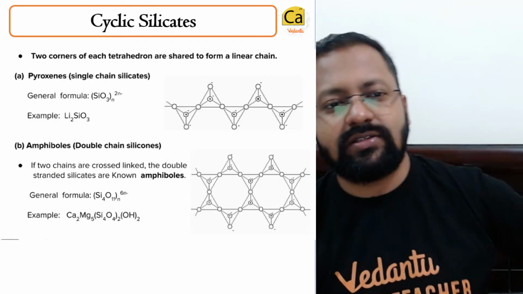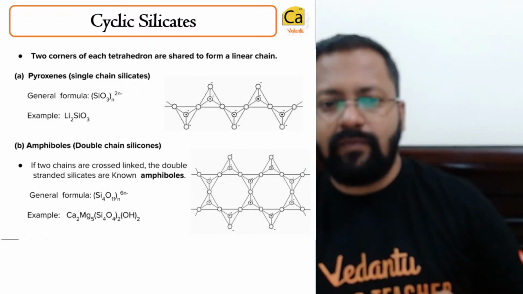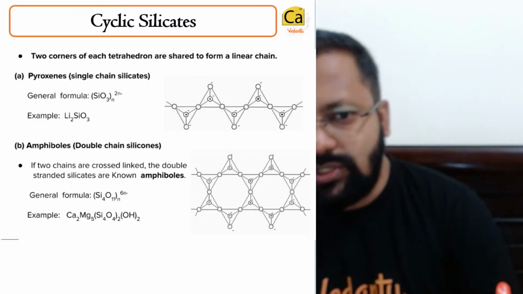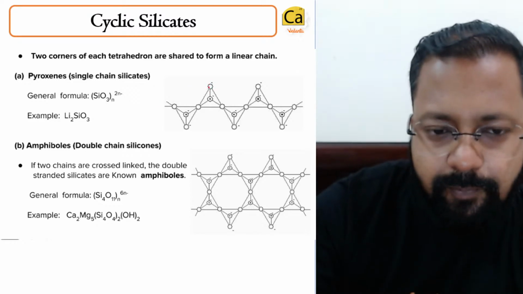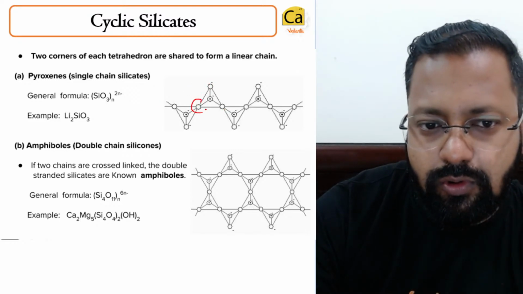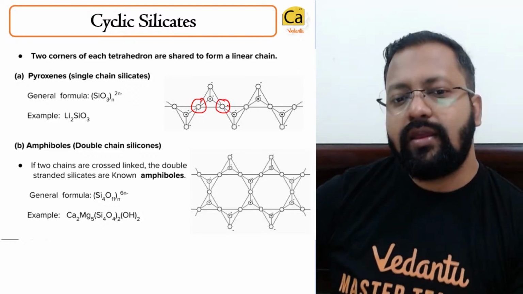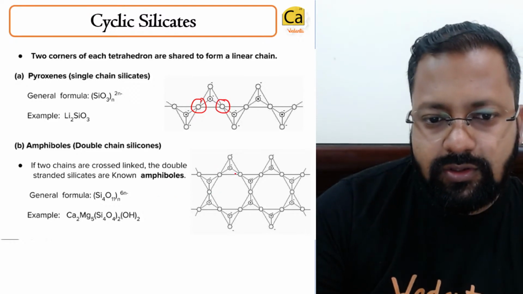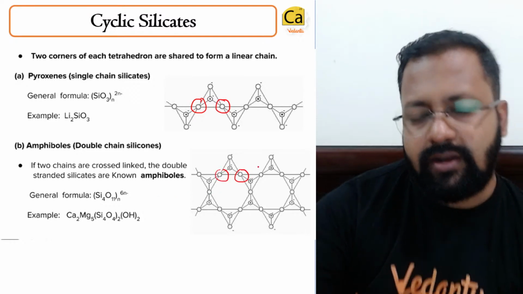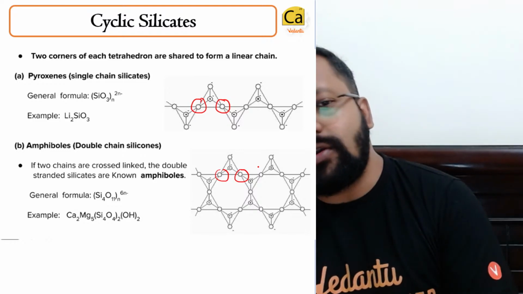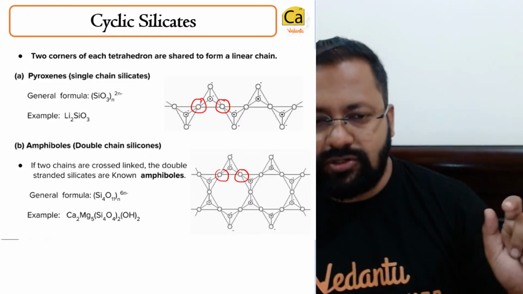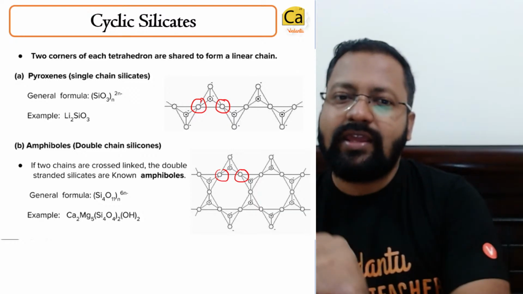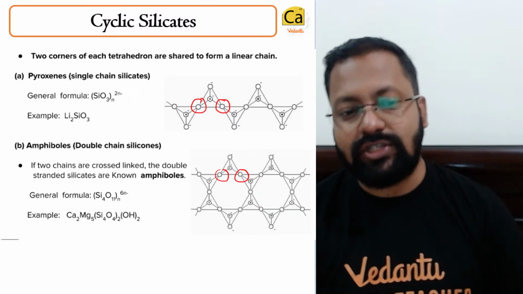Cyclic silicates will have 2 corners which are shared. Can you see that? For per silicate unit, 2 corners are shared. If you are sharing 2 corners, you can result in the formation of a chain silicate or a double chain silicate.